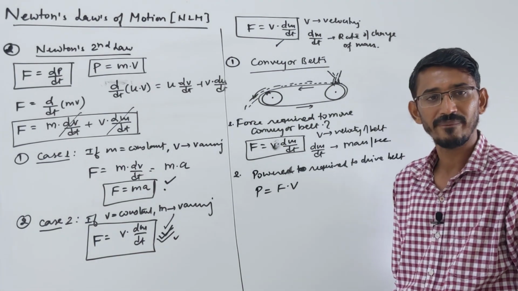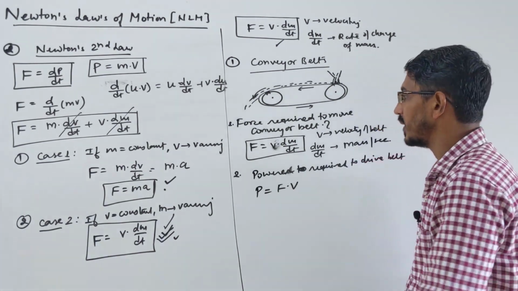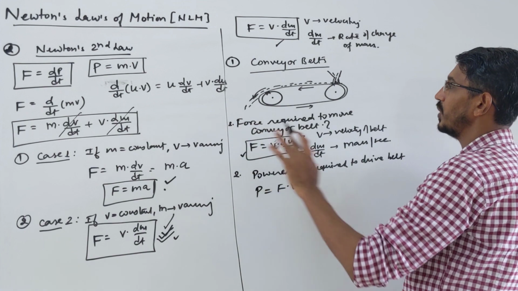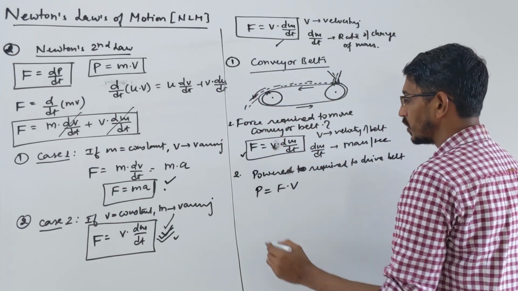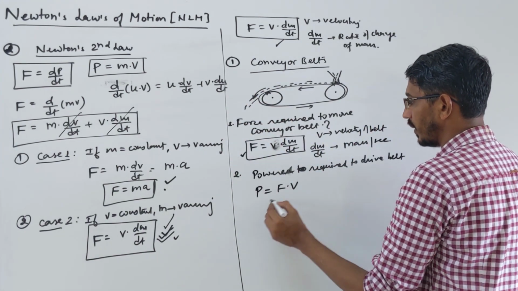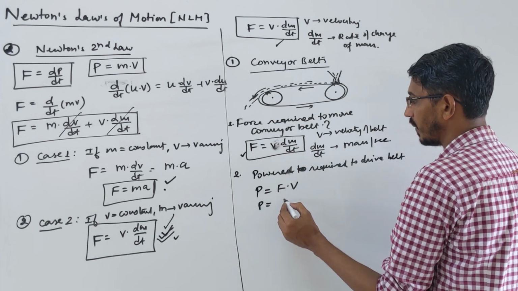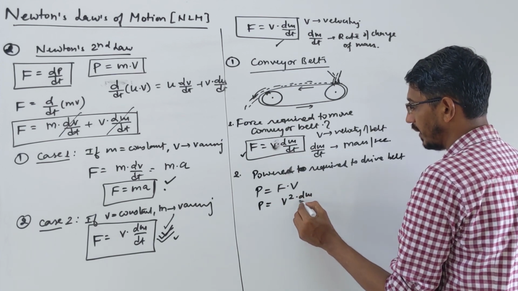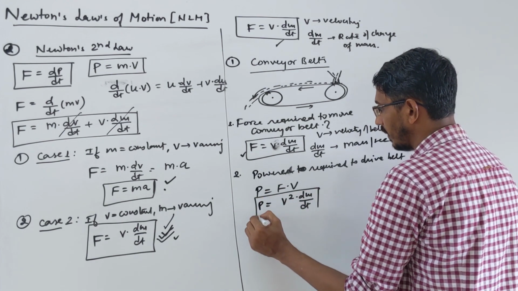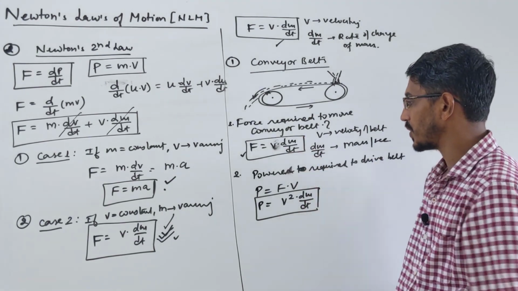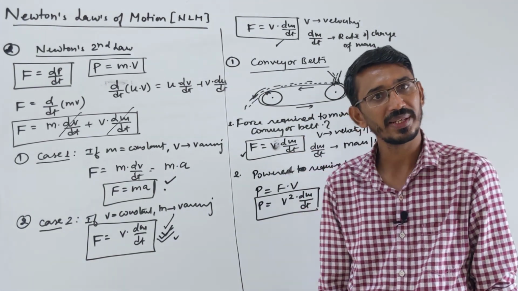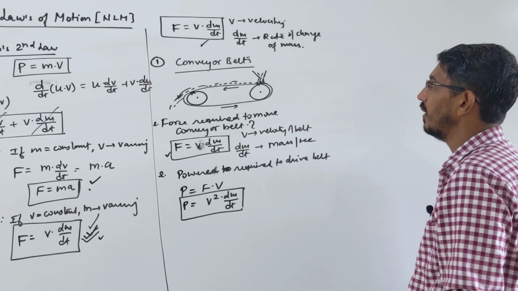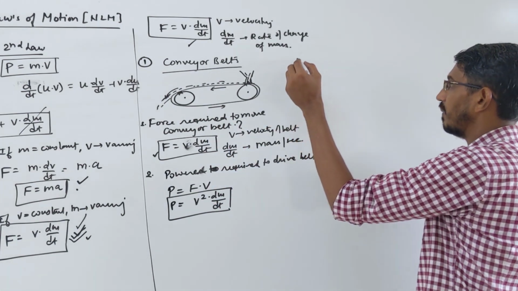So they ask for the force required to move this belt, and they can ask you power also. Power is force into velocity. Since force is v into dm by dt, power becomes v squared into dm by dt. This is the power when the velocity is constant and mass is changing. This is the first example where we use this formula, the conveyor belt.